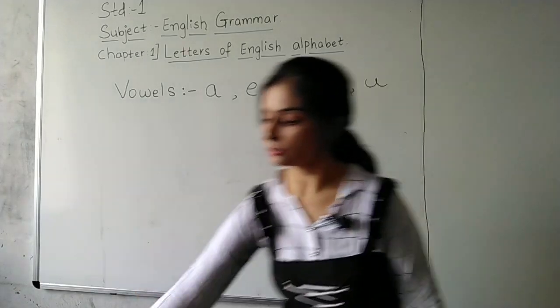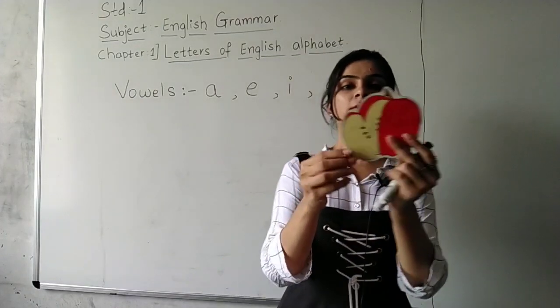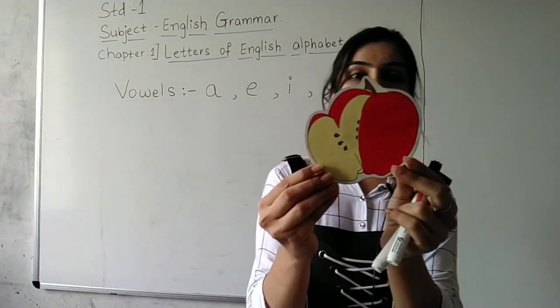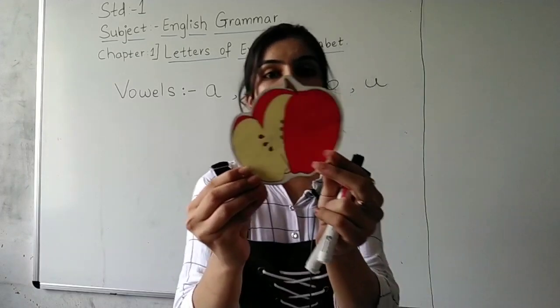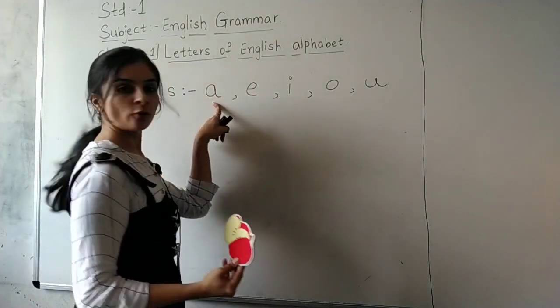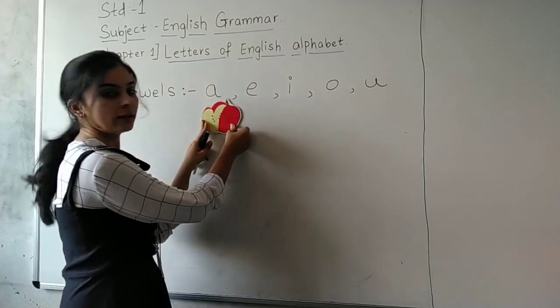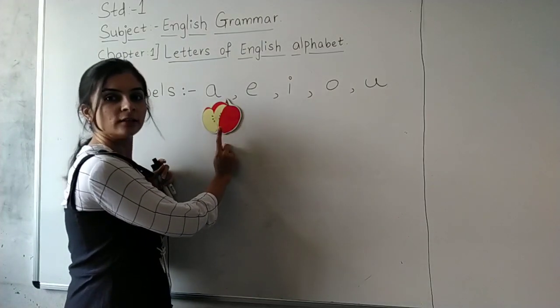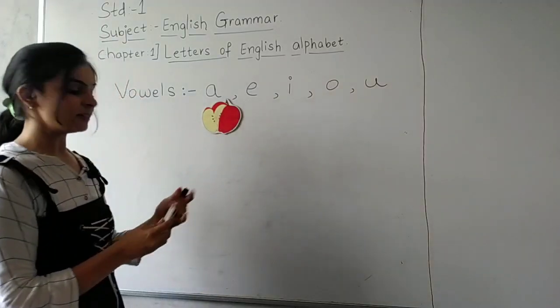So A for apple. Students, can you look at this apple, everyone? Yes, it is A for apple. सबसे पहले मैंने कौन सा बताया आपको? A. Okay? A for apple. Look at this apple, students. Can you see this? Yes.